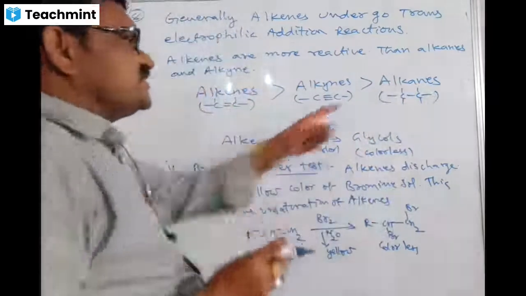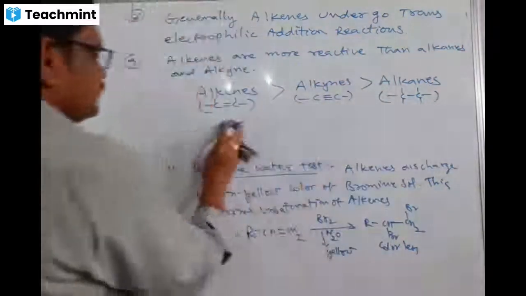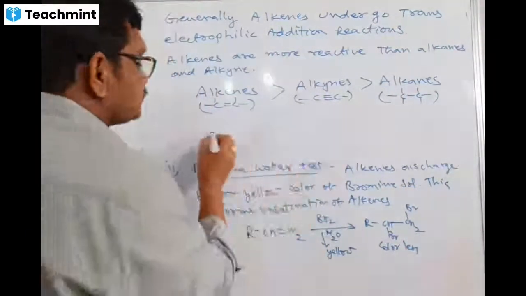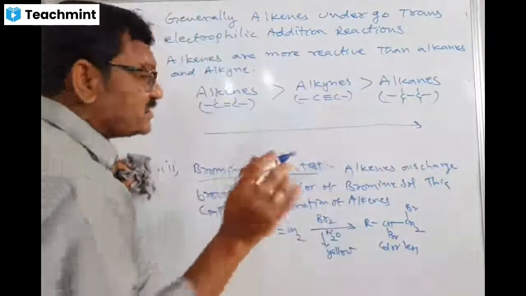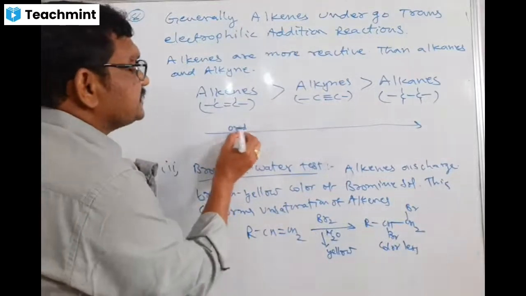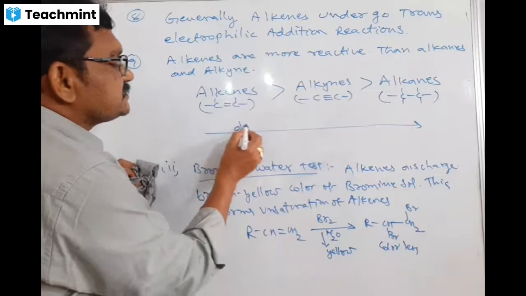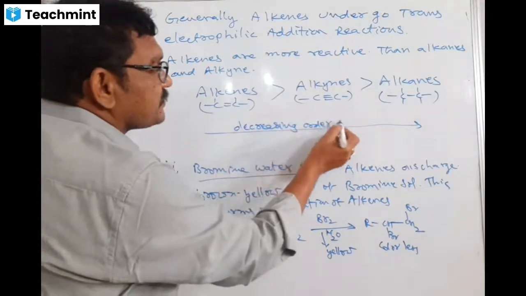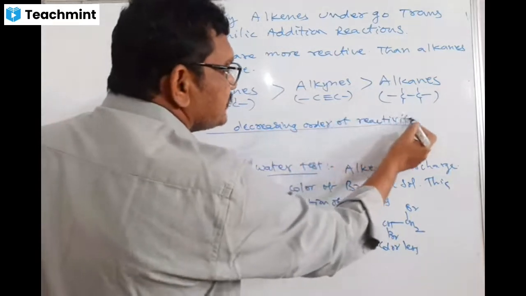That's why I am writing the S here clearly, to avoid confusion, because there may be a weak student in the classroom. The order is decreasing order of reactivity.